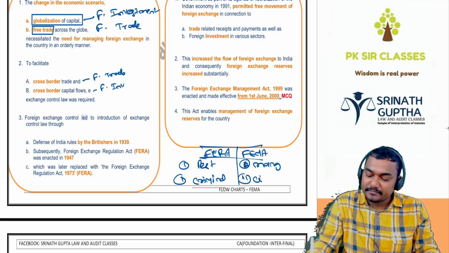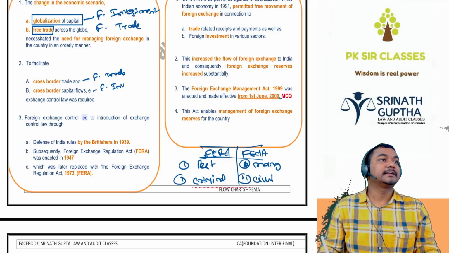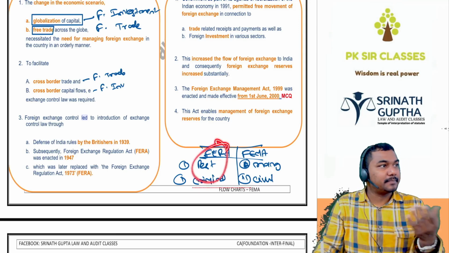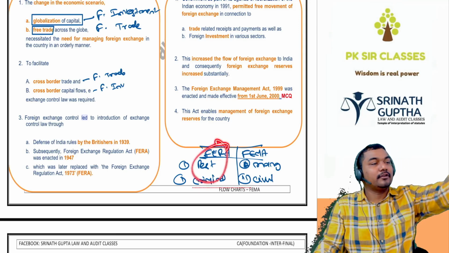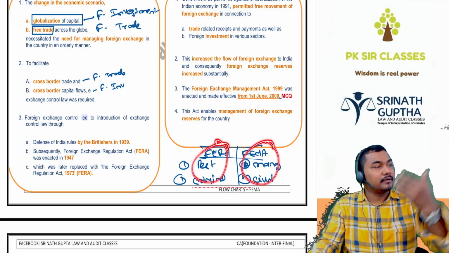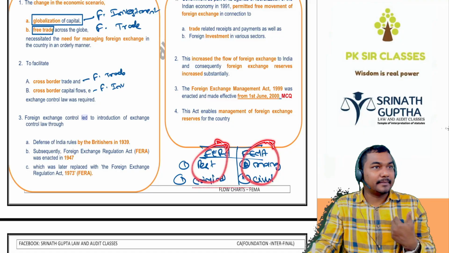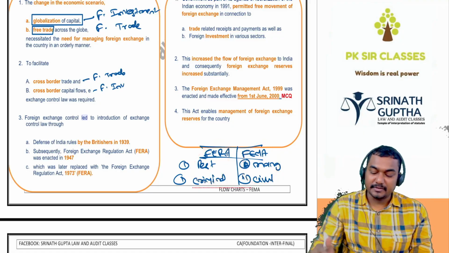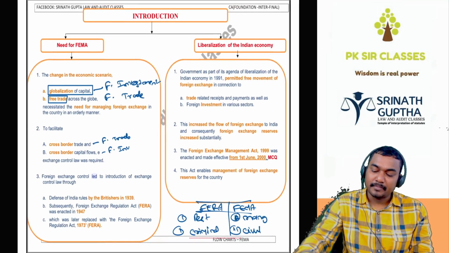Which case, beta? It is a civil case. So FERA used to say Indians should not go foreign, foreigners should not come to India. But FEMA said we can go there, they can come here, but subject to some conditions. So there is a difference between the FERA and the FEMA.